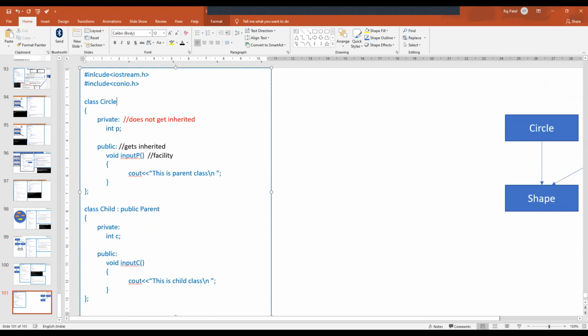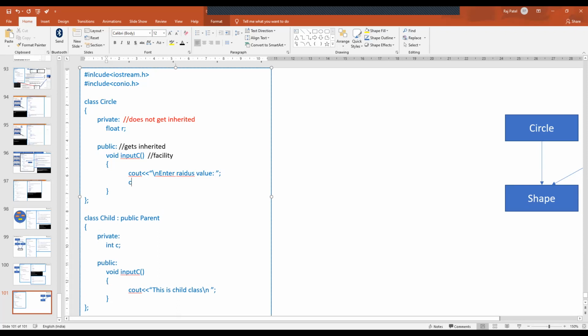This is a class circle. In that I have a variable called float r, meaning every circle has a data member r, isn't it? And this is an input function of class circle, input c, and here it will ask the user to enter the radius value. Enter radius value, cin, let's say, r.